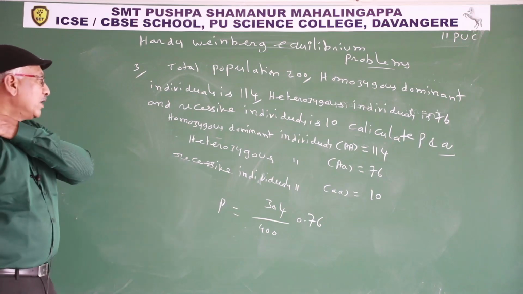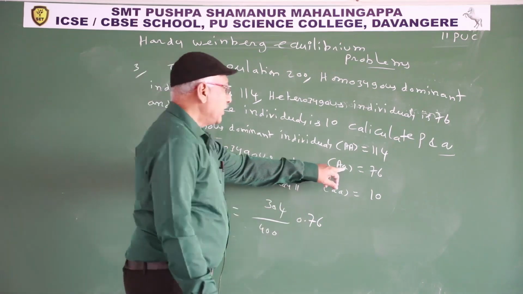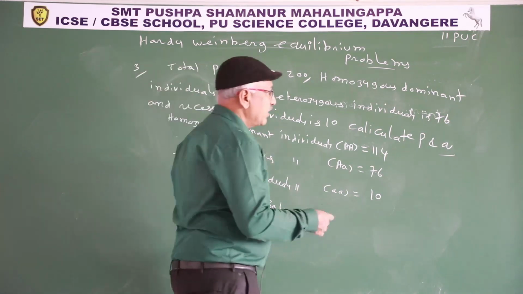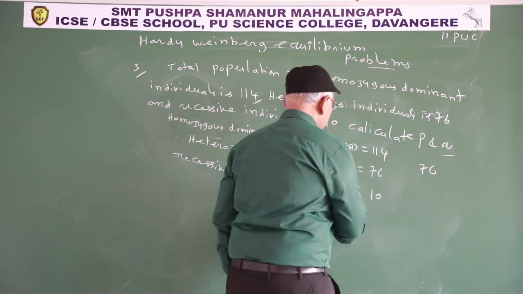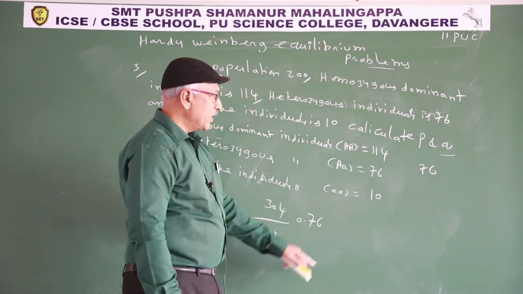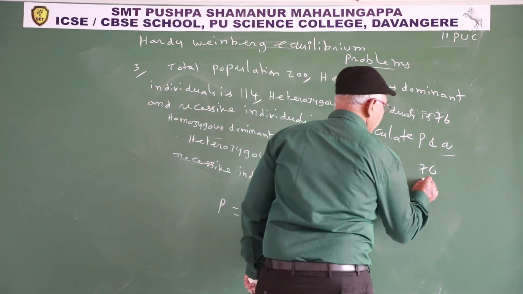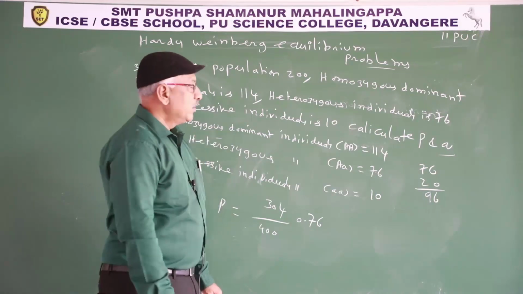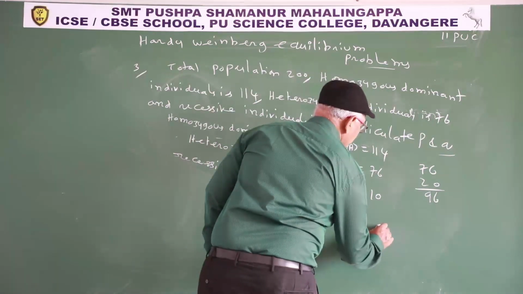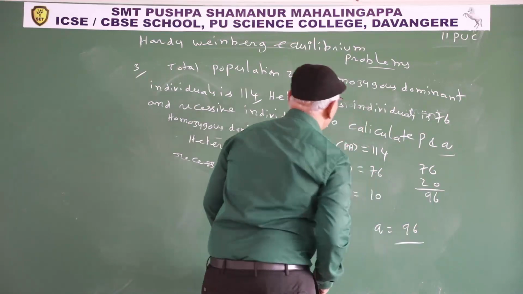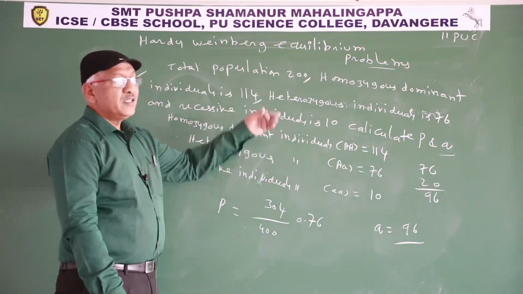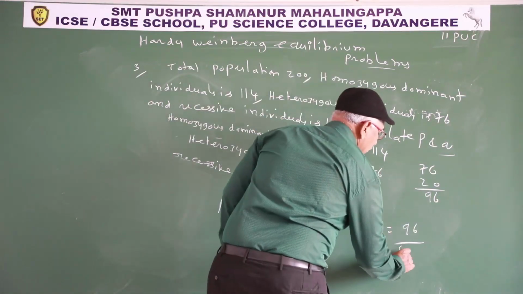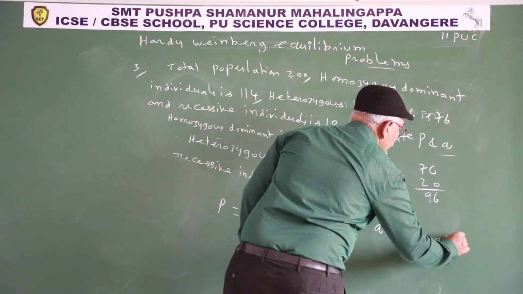Similarly, you calculate the frequency of the recessive allele. Each heterozygous individual contains 1 small a, so that's 76. And each recessive individual contains 2 small a's. 10 into 2, 20. Total recessive alleles, or small a alleles, 96. So Q is 96 by total alleles, 2 into 200, 400. That is 0.24.